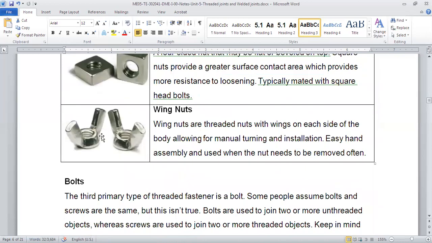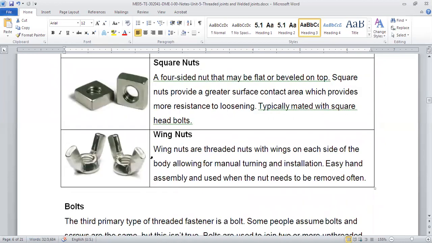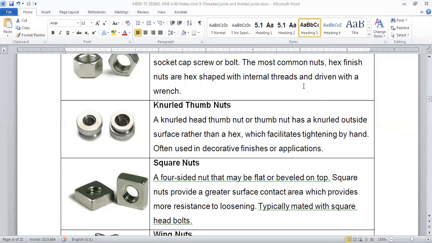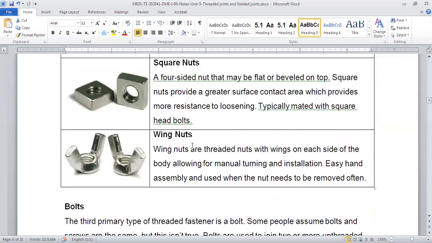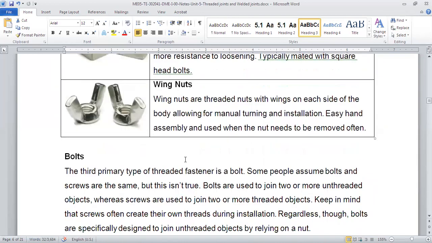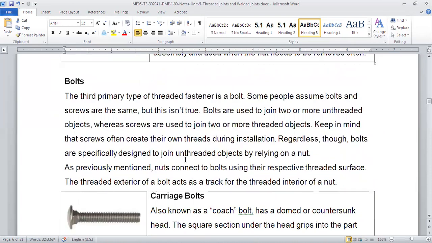And there is also a type called wing nuts. If you want to have greater force or torque applied, then we use these wing nuts. In some places we use wing nuts also. The application is like the knurled type only, but with the wings we can tighten it. Okay, now bolts.